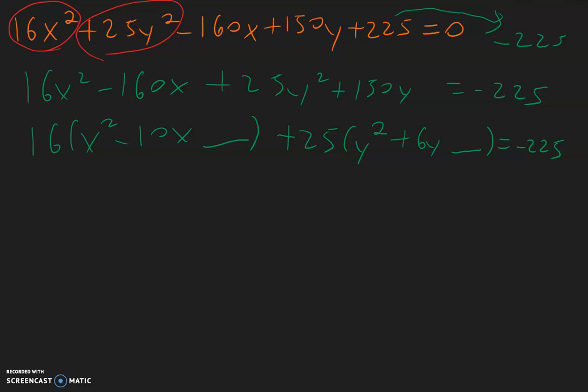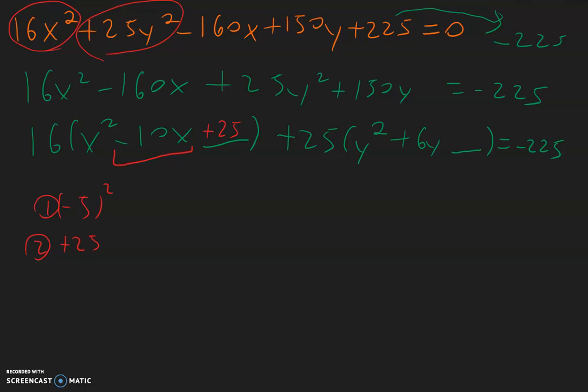Now I will go ahead and complete the square for the x and for the y separately. For the x, our middle term is negative 10. Divide that by 2, get negative 5. And then square that, negative 5 times negative 5. You get positive 25 for the blank.